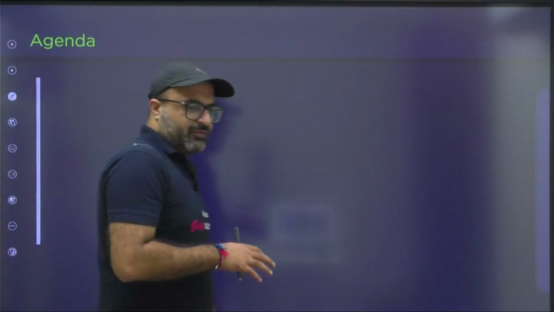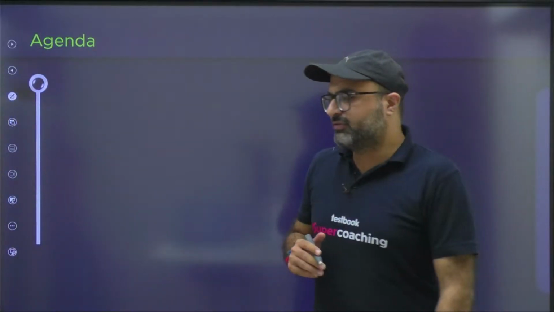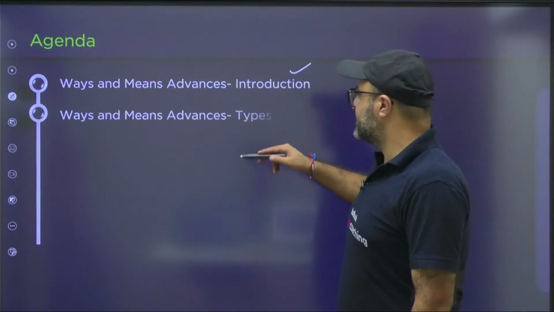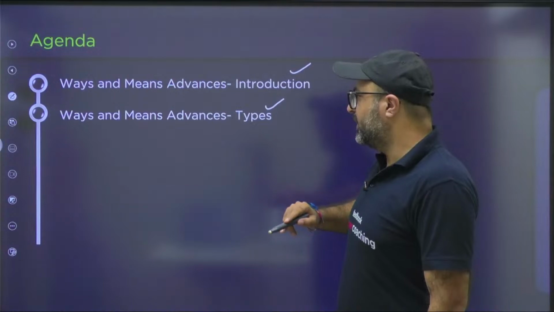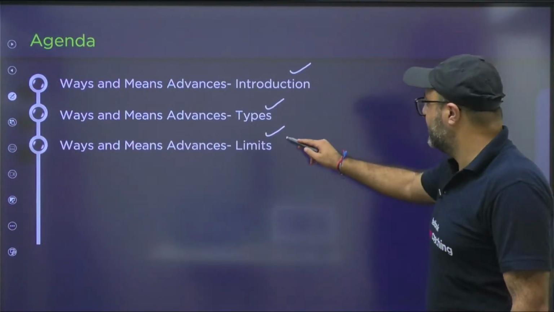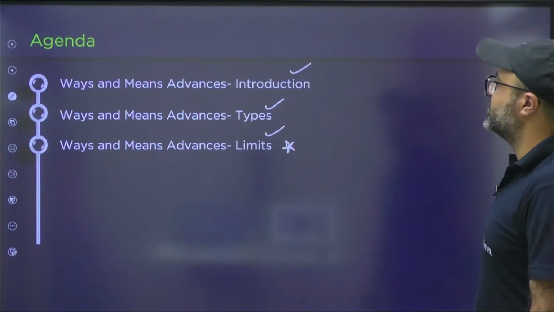So the first point of discussion is what all areas we will be focusing on today. We will be focusing on major areas. First, we will be discussing what is WMA. Then we'll discuss the types of WMA. Then we'll talk about the limits of WMA, because this time in 2024 the question was based on the limits only.